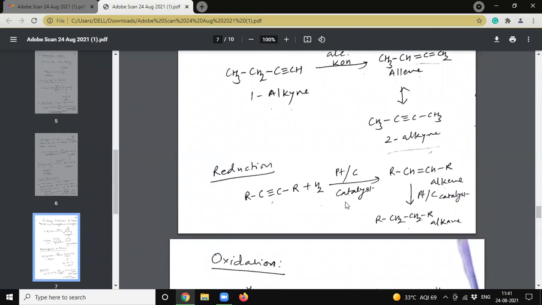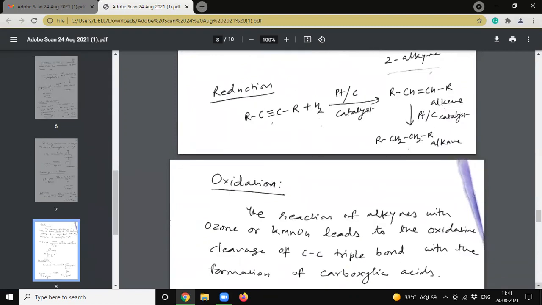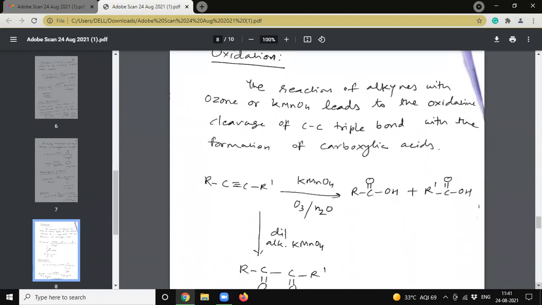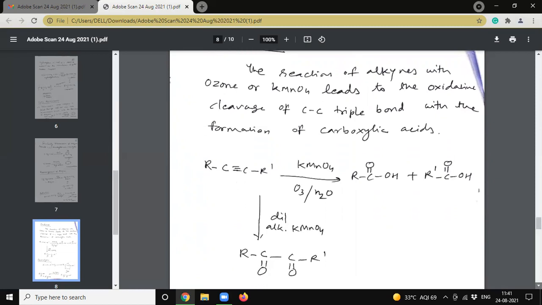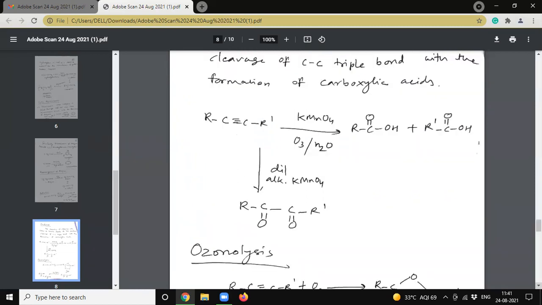Reduction. When an alkyne is reduced in the presence of platinum carbon catalyst, it will give alkenes. On further reduction, it will give alkane. Oxidation. The reaction of alkynes with ozone or KMnO4 leads to oxidative cleavage of the carbon-carbon triple bond with the formation of carboxylic acids.